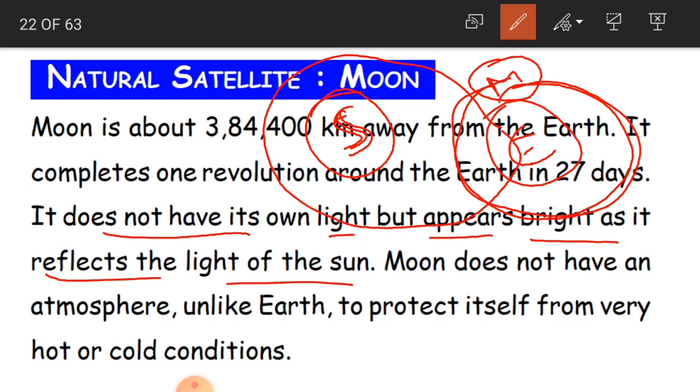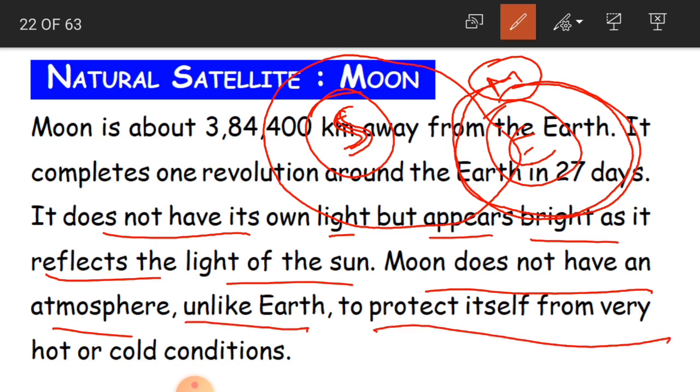Children, the moon does not have an atmosphere, unlike Earth, to protect itself from very hot or cold conditions. What have we learnt? We have learnt about the atmosphere. The Earth is surrounded like a blanket with a blanket of air, which we call the atmosphere. The moon does not have this atmosphere, and because of that it is very difficult to protect itself from hot and cold conditions.